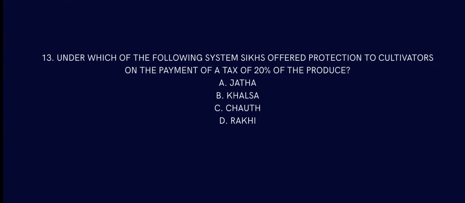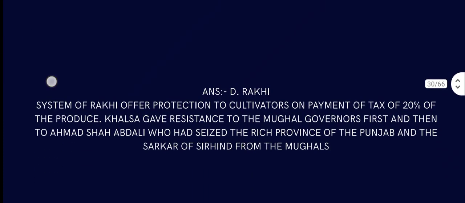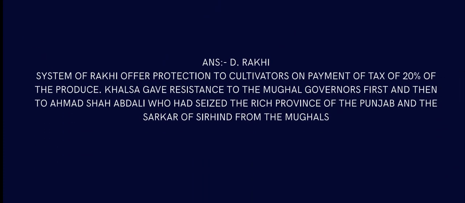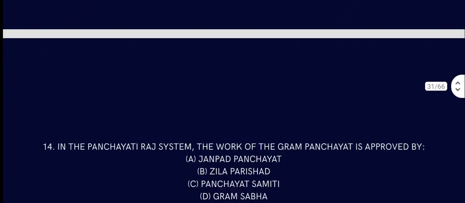Anyway, question number 13. Under which of the following systems did the Sikhs offer protection to cultivators on the payment of a tax of 20% of the produce? Jata, Khalsa, Chaut or Rakhi? The answer is Rakhi, because Rakhi is a system that offered protection to cultivators on the payment of a tax of 20% of the produce. Khalsa gave resistance to the Mughal governors first and then to Ahmed Shah Abdali, who had seized the rich province of Punjab and the Sarkar of Sirhind from the Mughals.